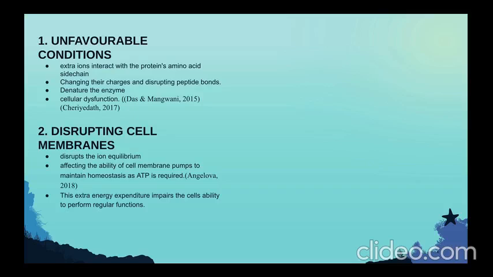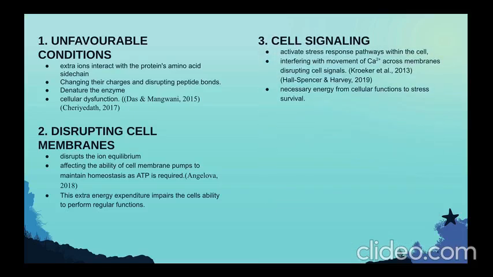Cell signaling. The drop in pH and hydrogen ion increase can activate stress response pathways within the cell, interfering with the movement of calcium across membranes, disrupting cell signals. This diverges necessary energy from cellular functions to stress survival.